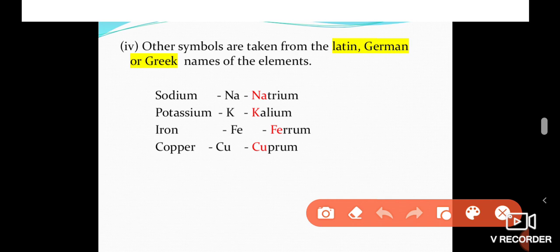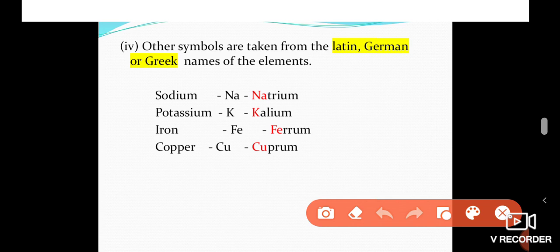The Latin word for potassium is kalium. So the symbol K is taken from its Latin word. Like that, iron. The Latin word for iron is ferrum. So the symbol for iron, Fe, is taken from its Latin word. Like that, copper. The Latin word for copper is cuprum. The symbol Cu is taken from its Latin word.